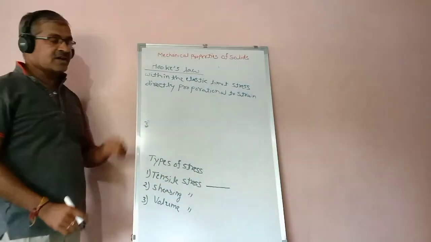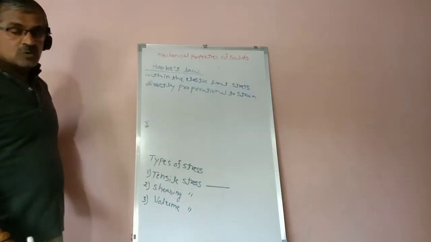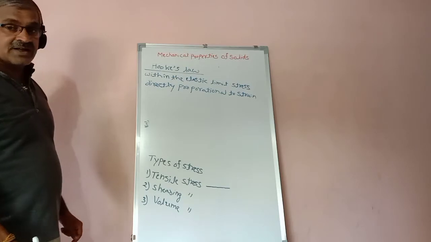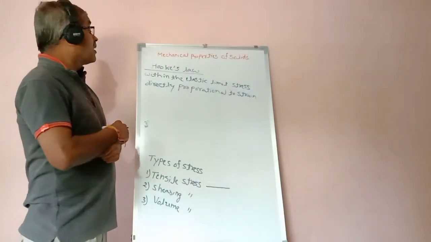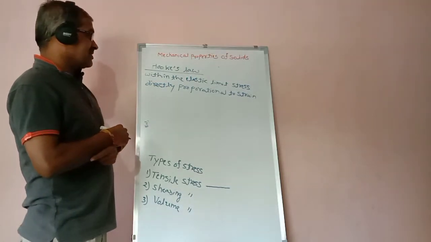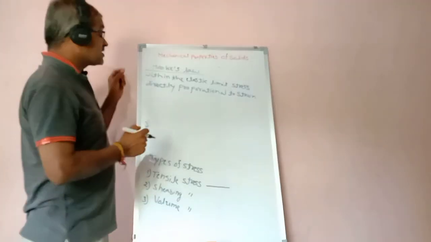This is Hooke's law, and many times it is asked as a 1 mark question: State Hooke's law. Within the elastic limit, stress is directly proportional to strain.